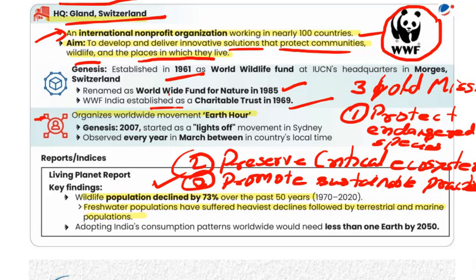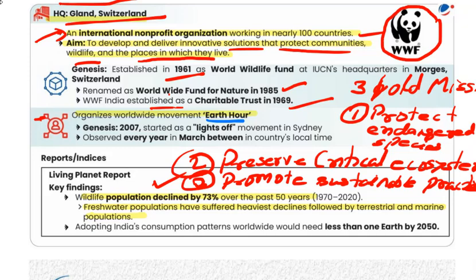This WWF also organizes worldwide movement Earth Hour. This Earth Hour is simple yet powerful. Actually, on the last Saturday of March every year, individual, businesses and cities switch off non-essential lights from 8:30 pm to 9:30 pm by their local time.